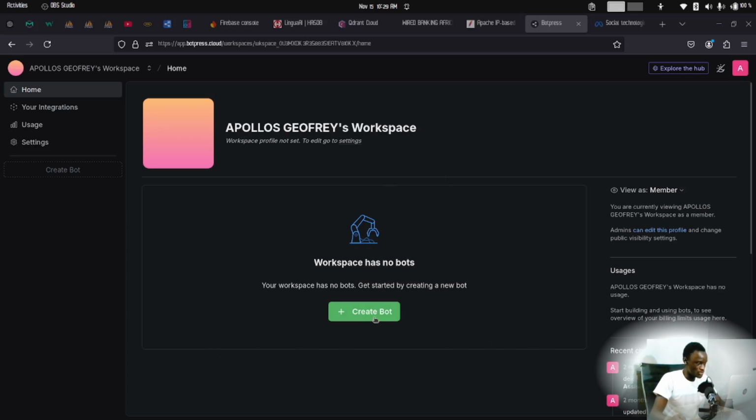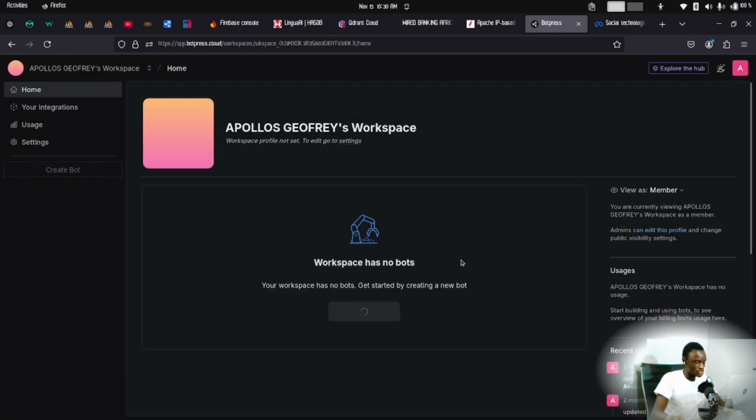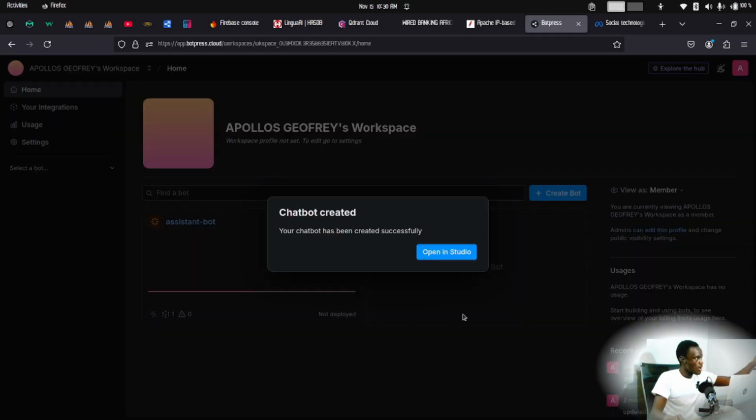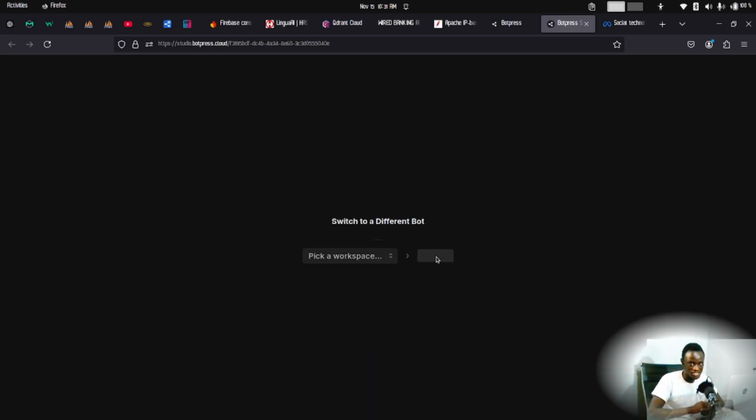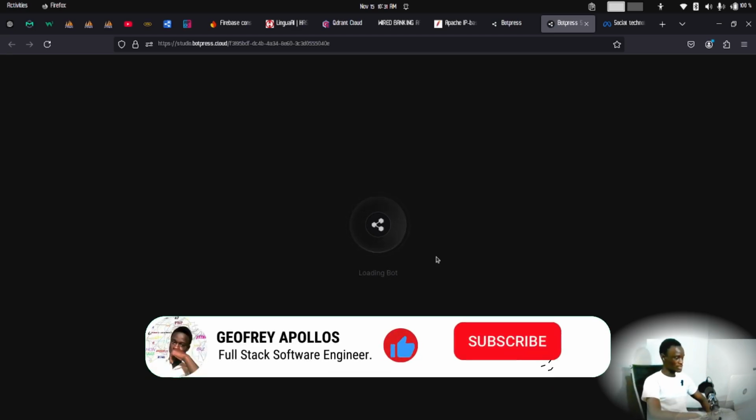The first thing I would like to do is to create a bot. You can click on that and then provide the name of the bot. Here I just want to say assistant bots. So I'm just going to say create, and in a few seconds this should be created. Alright, so our bot has been created. You just click on open with Studio and it will take you to the environment I initially talked about, where you first landed on the Botpress agent development platform. So let's wait for it to initialize some of the basic components.